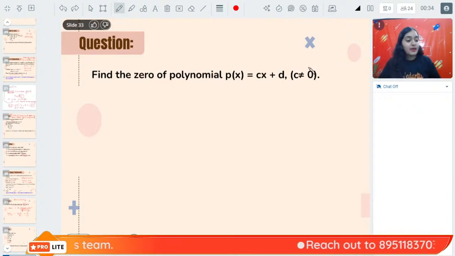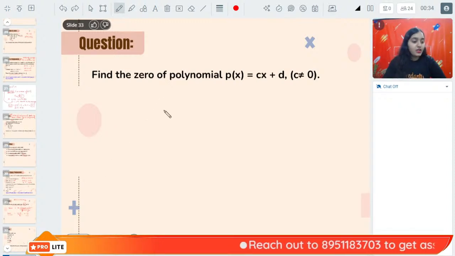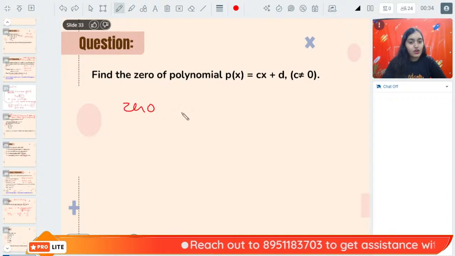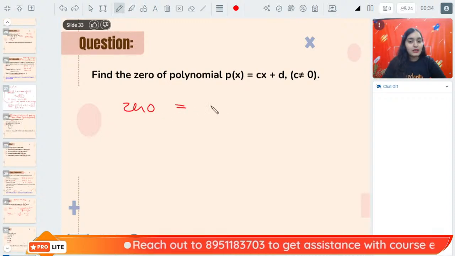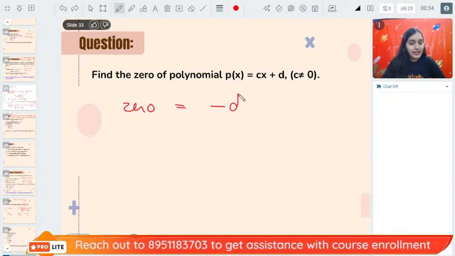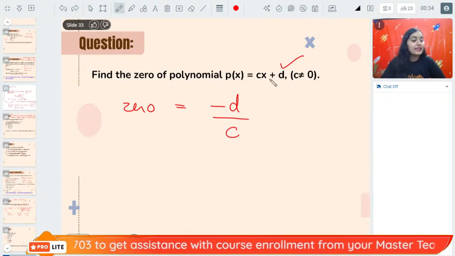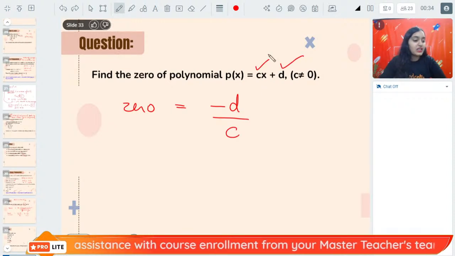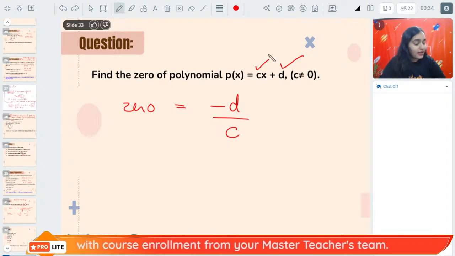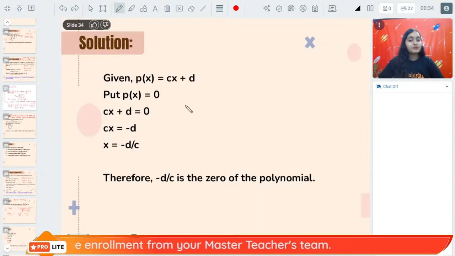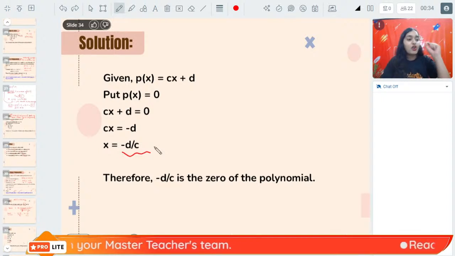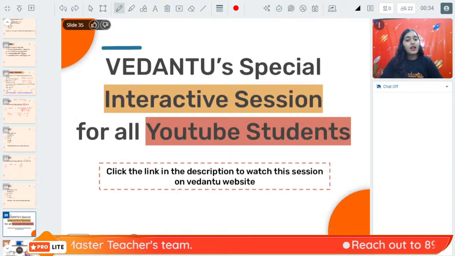Px is cx plus d, then what is the 0 of this polynomial? Very good. The 0 of this polynomial will be minus d upon c. Minus constant term upon coefficient of x. Right? Thank you, Nitya. So, minus of d upon c is the 0 of this polynomial.